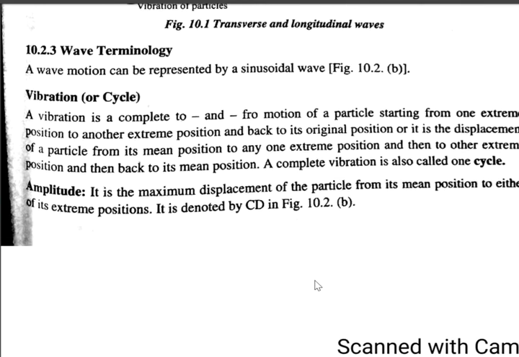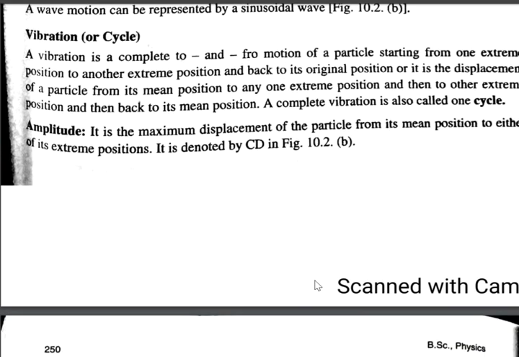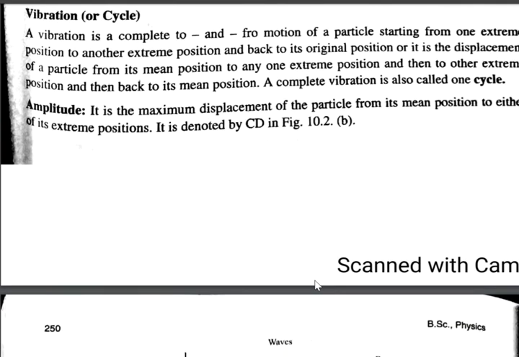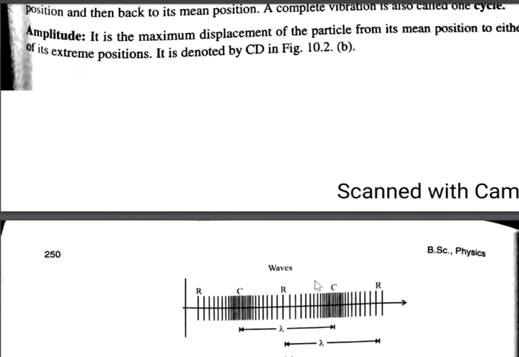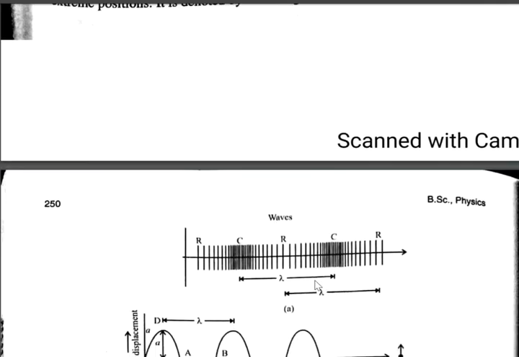Next, some terms connected with wave motion: vibration or cycle. If a particle completes one to-and-fro motion about the mean position, we call it one vibration or one cycle. Amplitude refers to the maximum displacement of the particle from its mean position to its extreme position. That we call amplitude.